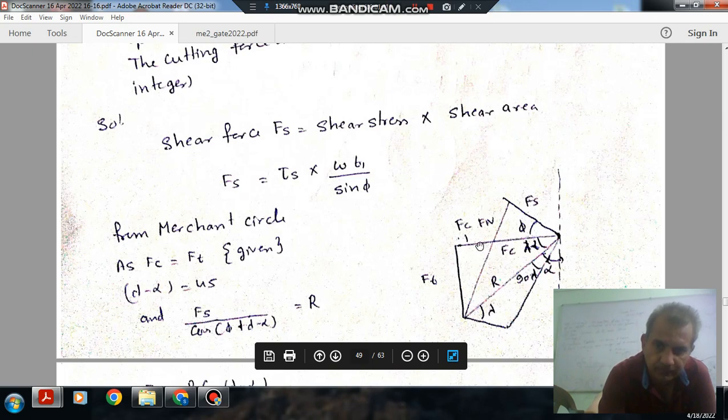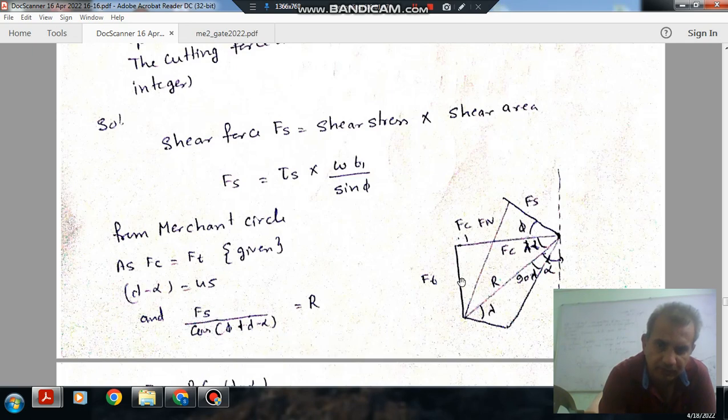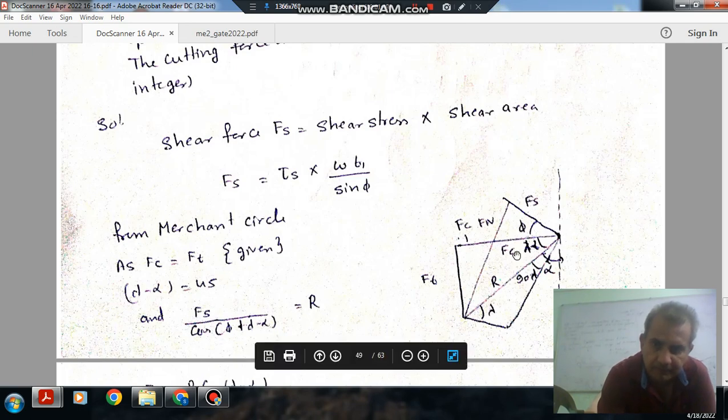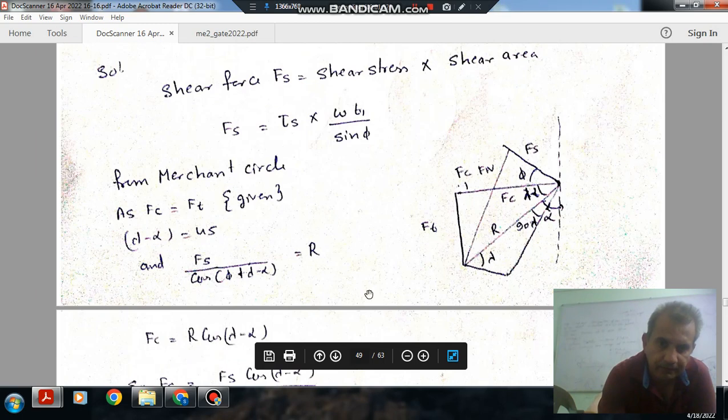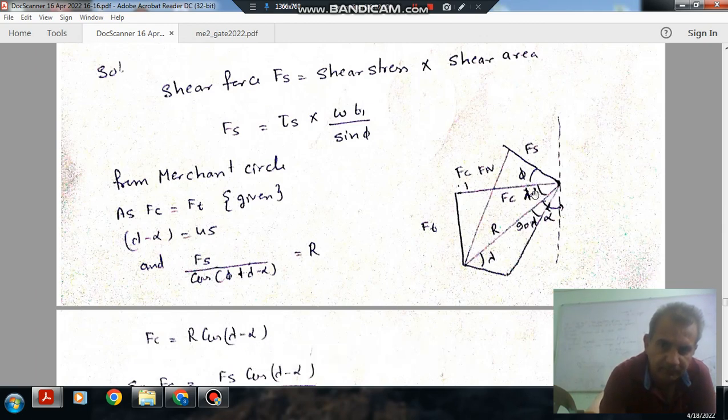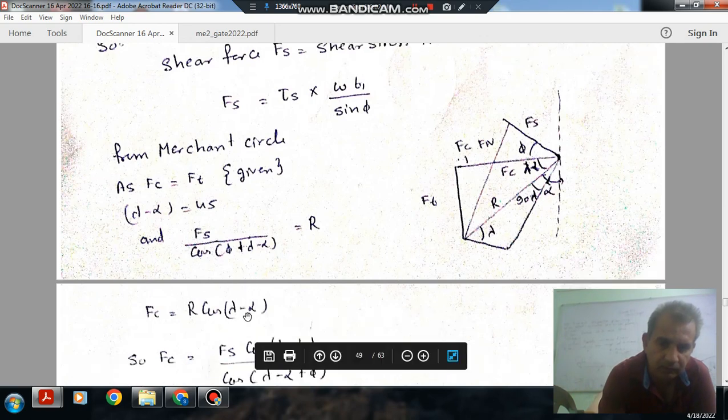So Fc is equal to Ft and Fs is known. So Fs by cos phi plus lambda minus alpha is R. And Fc is equal to R cos lambda minus alpha. This is R, this is lambda minus alpha.